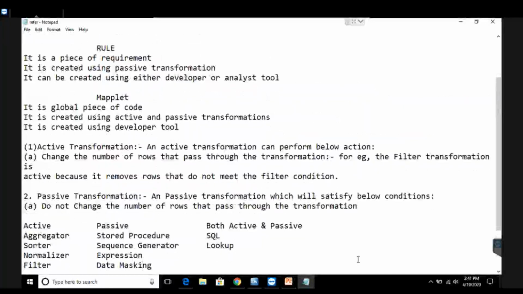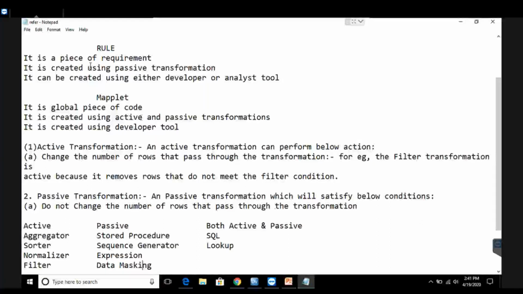Now, in the developer tool, a rule is called a mapplet. Whenever I'm working in the developer tool, a rule is called a mapplet. The question comes to our mind: if a rule is called a mapplet, then what is the difference between a rule and a mapplet?